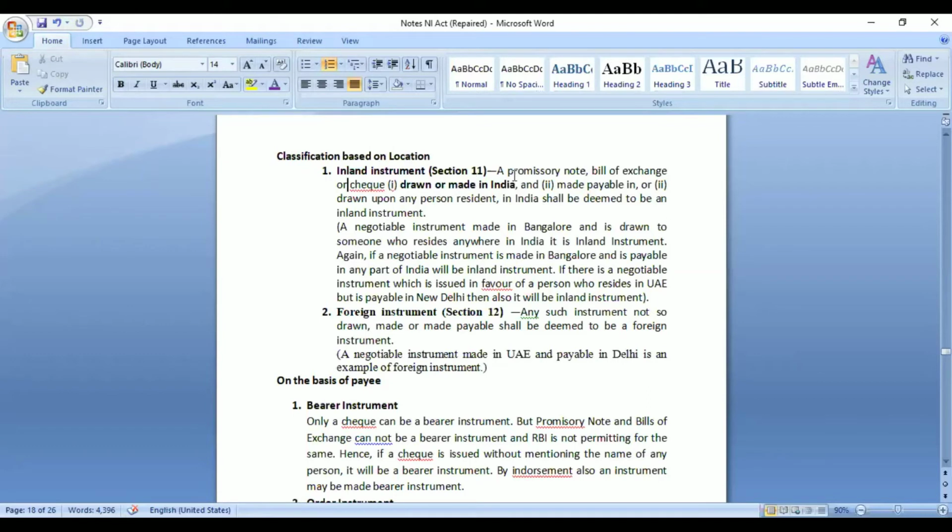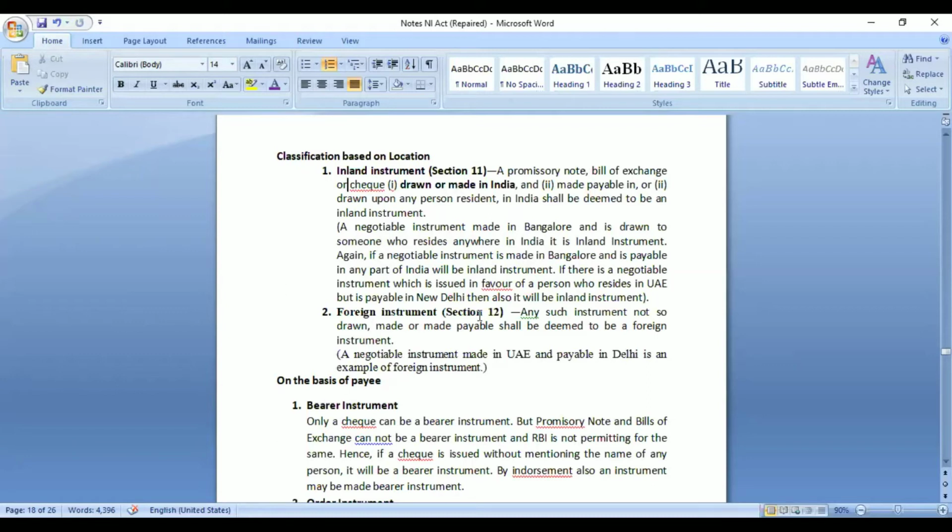That it is drawn or made in India, it may be payable in India, or it may be drawn upon a person who is resident in India. Then it would be considered as an inland instrument. So these were some of the examples: a negotiable instrument is made in Bangalore and is drawn to someone who is resident anywhere in India is an inland instrument. So any one of these two conditions has to be fulfilled, and this is the one which we need to fulfill.